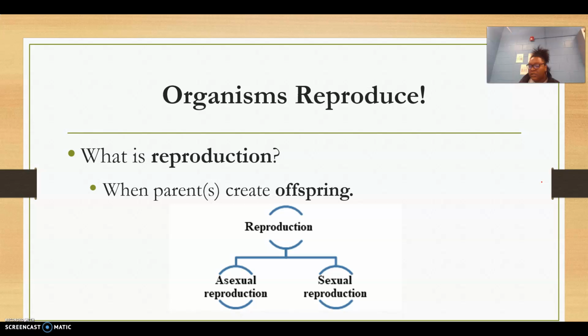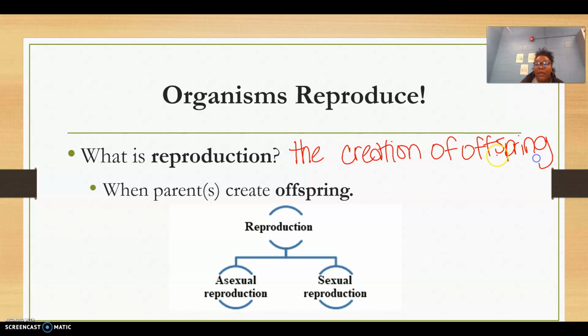It's important for us to understand that reproduction is the creation of offspring. Offspring is another word that you may not know yet.